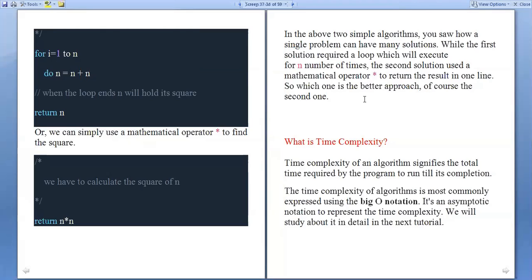The total time required by the program to run till its completion, that is the total time required, is what we base time complexity on. For any algorithm, the estimated amount of time needed to run that particular algorithm is the time complexity. We are generally expressing the time complexity as big O notation. Already you know, in our asymptotic notations, we have big O notation, big theta notation, and big omega notation.